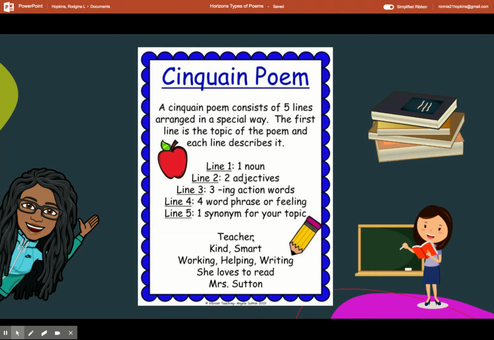Okay, so for example, first line is a noun: teacher. Second line, adjectives: kind, smart. Third line, action words ending in ing: working, helping, writing. Fourth line, word, phrase, or feeling: she loves to read. And our last line, line 5, a synonym for your topic: Mrs. Sutton. So that is a cinquain poem.